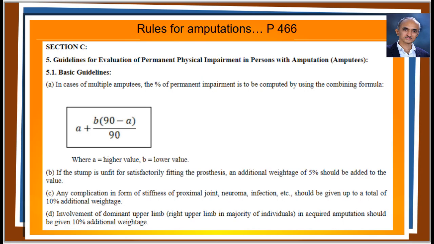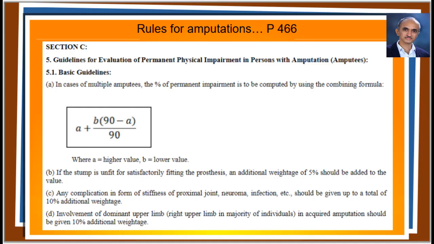What are the rules for amputations? The rules are given in the same page. Number 1 rule is, in the cases of multiple amputations, you have to use the combining formula to get the summary impairment. That means the values given in the table are 90 based. That means the remaining 10% has to come from additional weightages, if applicable. That is just like the assessment of other injuries.